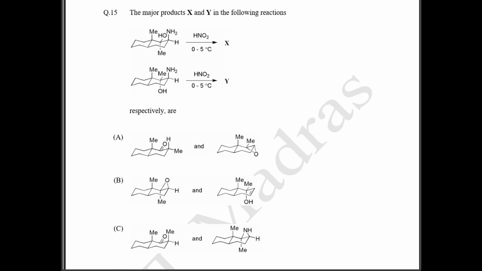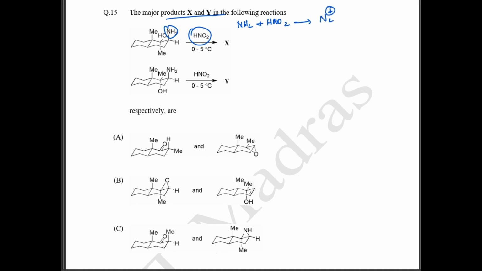The 15th question is asking for the major product X and Y in the following reactions. Okay, so they have given a compound like this. If you see, they have given HNO2 and NH2. So whenever you have your reaction between NH2 and HNO2, this is going to form your nitrogen. So N2 positive will be formed.